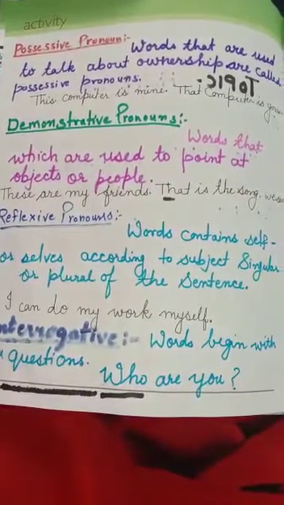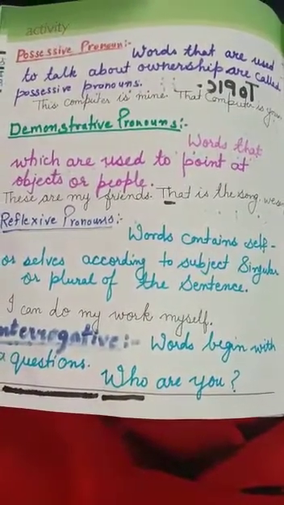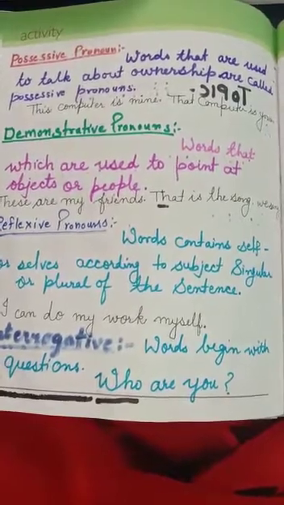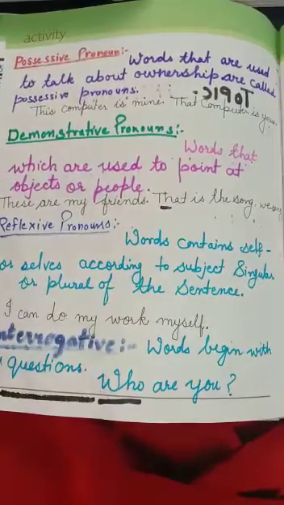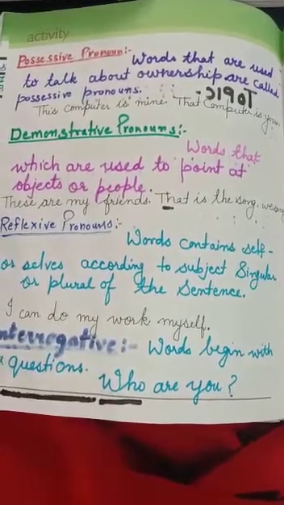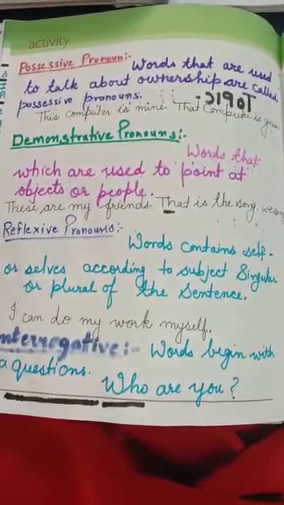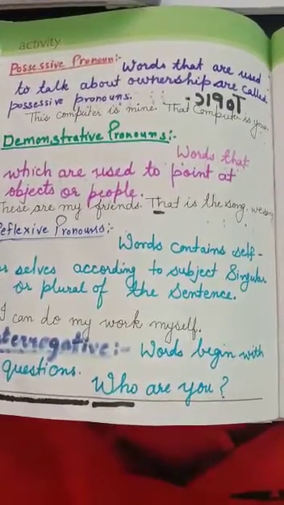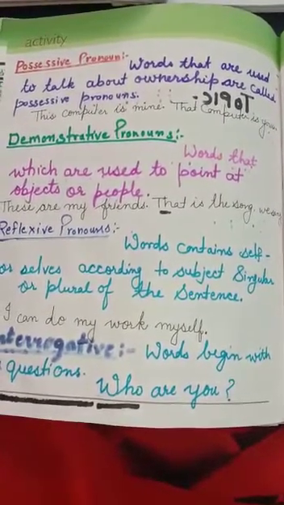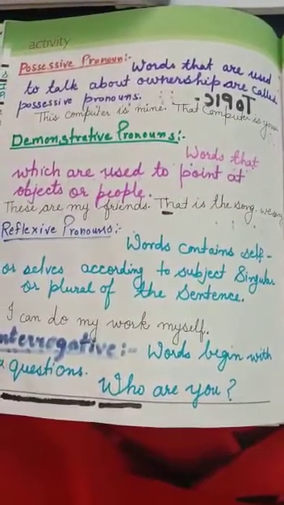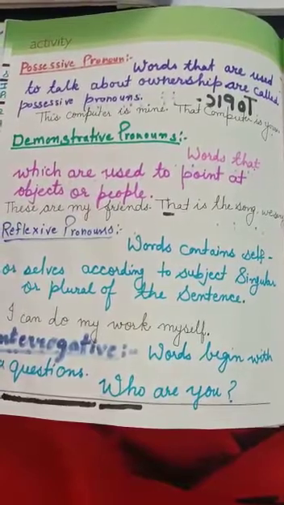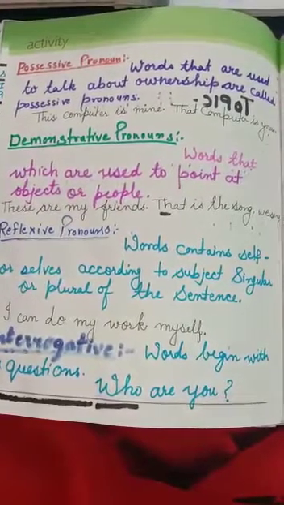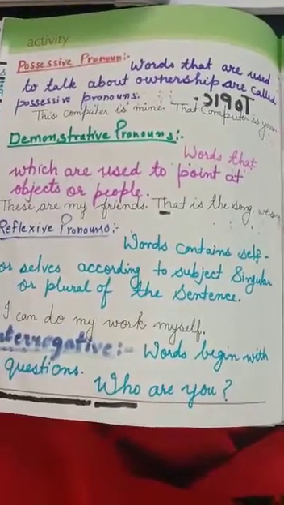First I tell you what is possessive pronoun and demonstrative pronoun, which are in your topic, so we have to know a little about them. Possessive pronouns are words that are used to talk about ownership, those that tell about your own ownership are possessive pronouns. I said, this computer is mine. That computer is yours. Understand? These words are called possessive. Demonstrative pronoun words are used to point to objects and people, to indicate objects and people, like this, that, these, those. They are called demonstrative.